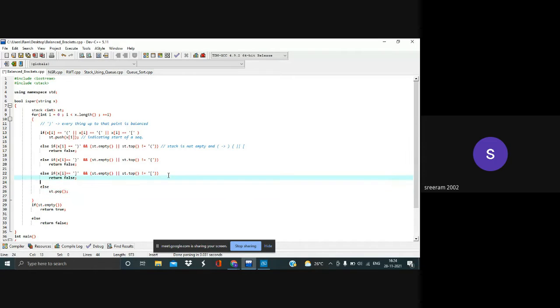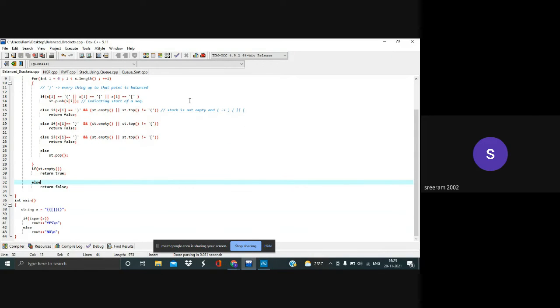So we'll be iterating all through the length of the array, and whenever we reach the end of the array, if the stack is empty, then we'll be returning true, or else we'll be returning false. So that is the code. Let's see if it will work for this code.